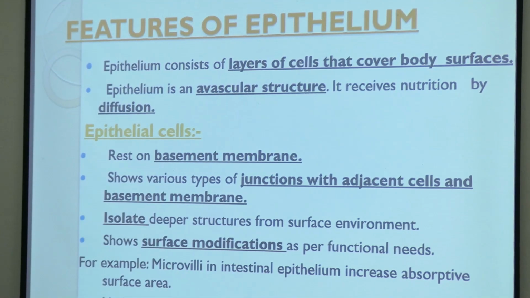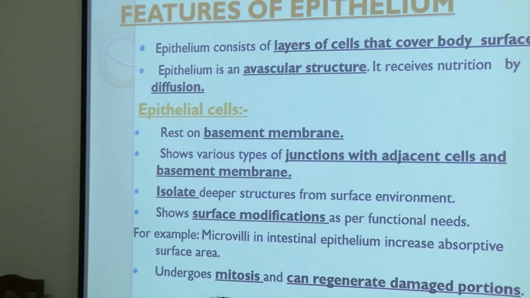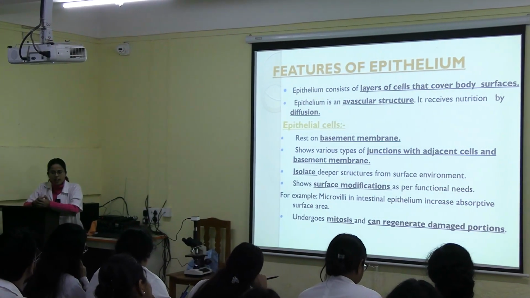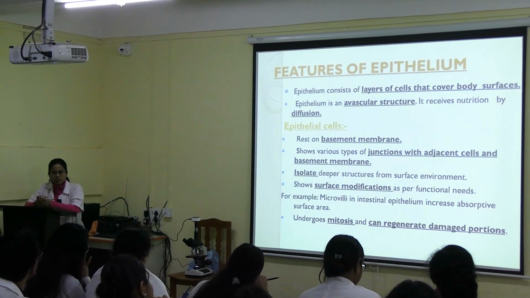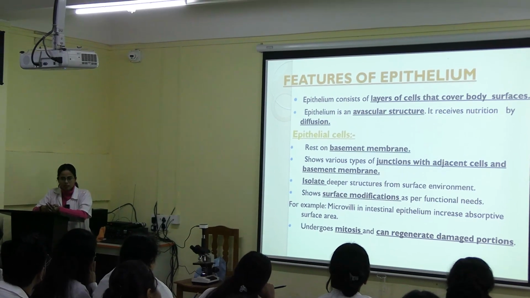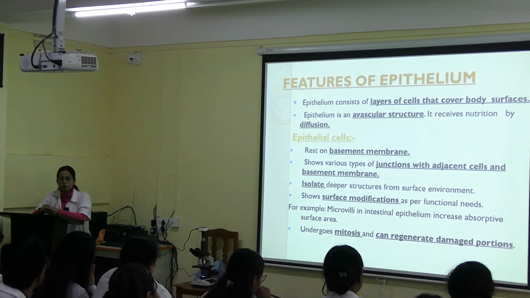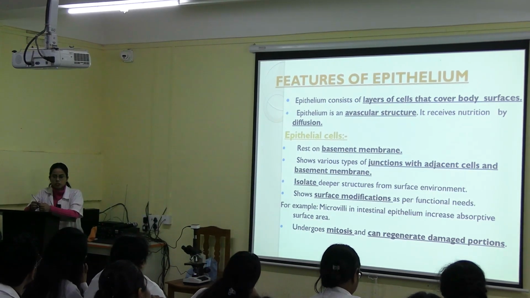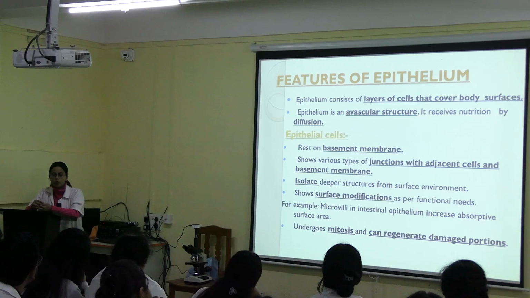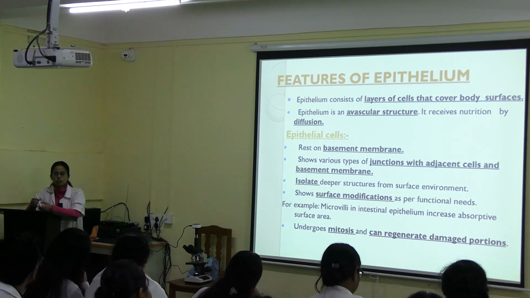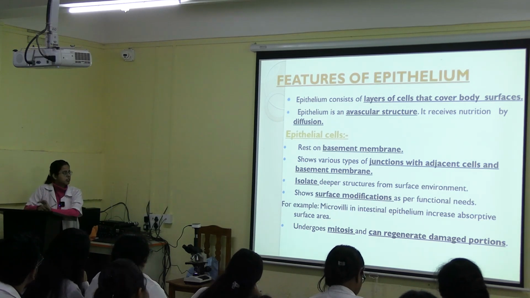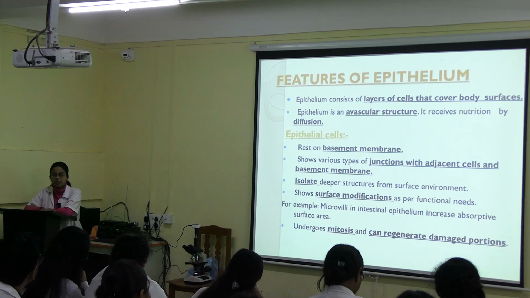Now, what are the features of epithelium? As I already said, epithelium consists of a single layer of cells or multiple layers of cells. And epithelial cells are avascular, meaning it does not have its own blood supply. So it cannot derive its nutrition on its own. It has to take help from the surrounding tissue and derive its nutrition by the process of diffusion. You know diffusion? What is diffusion? From higher concentration to lower concentration. Yes. So what are the features of individual epithelial cells?